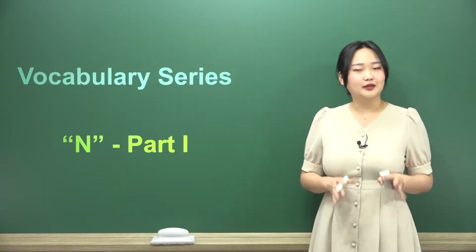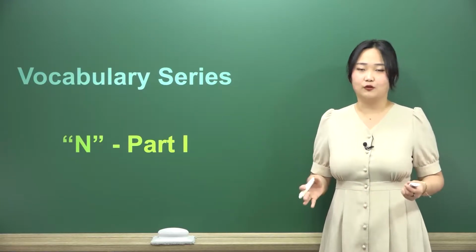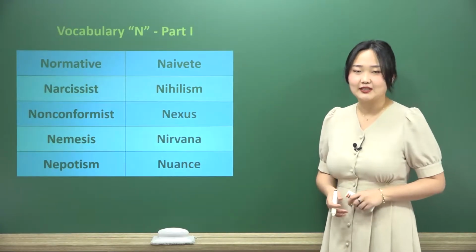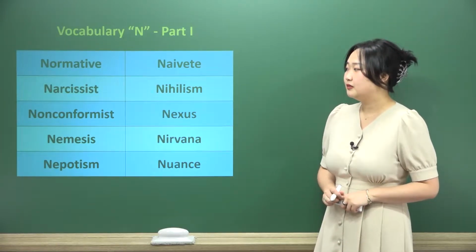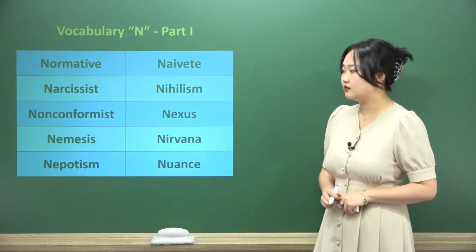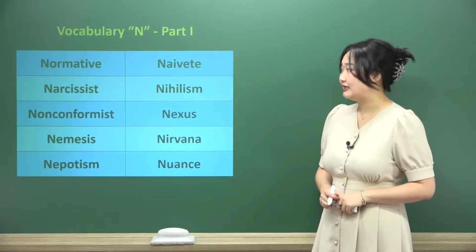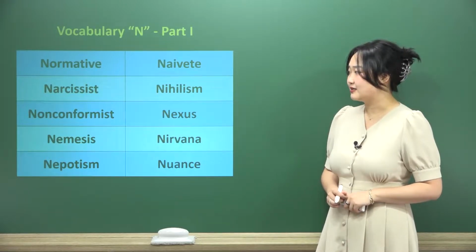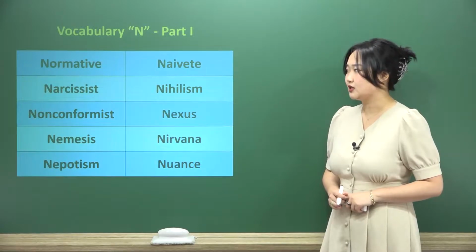Moving forward with a completely different letter. Let's start with the letter N, part 1, our 10 words for today. Let's read these out together so we have an idea of how to pronounce them. Normative, Narcissist, Non-Conformist, Nemesis, Nepotism, Naivety, Nihilism, Nexus, Nirvana, Nuance.